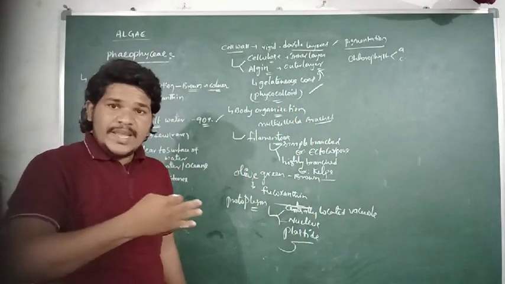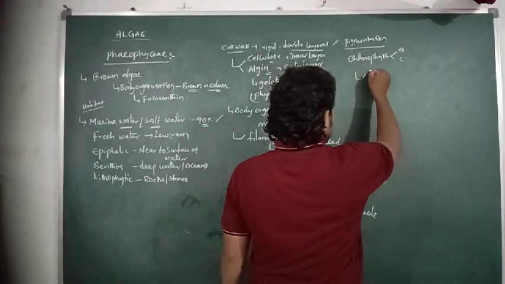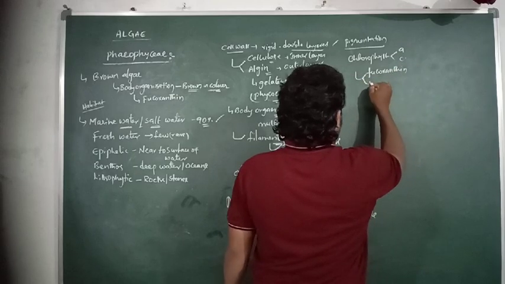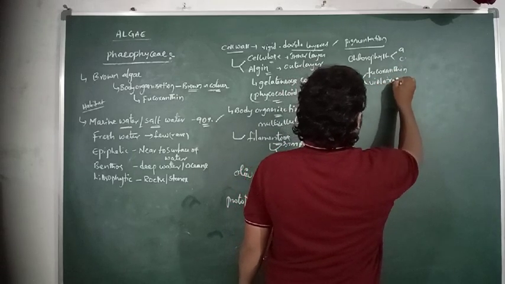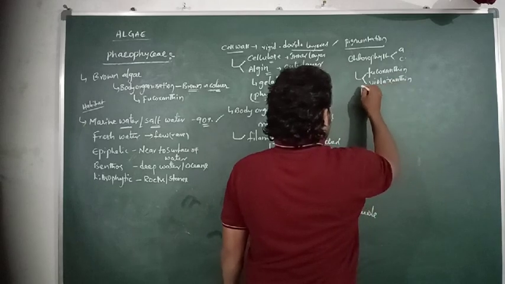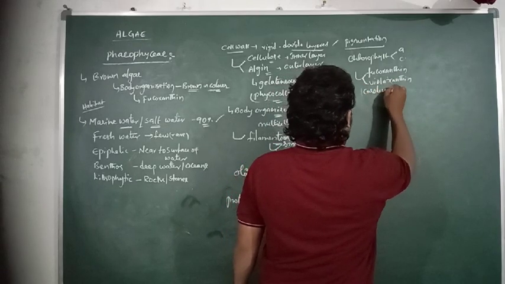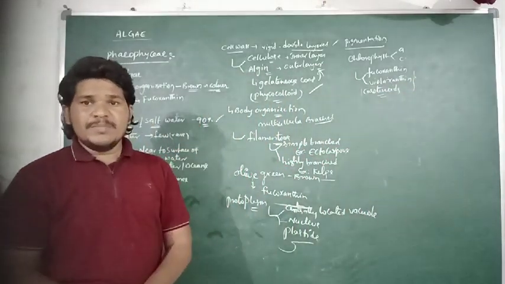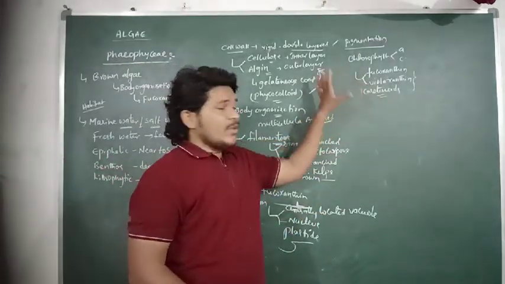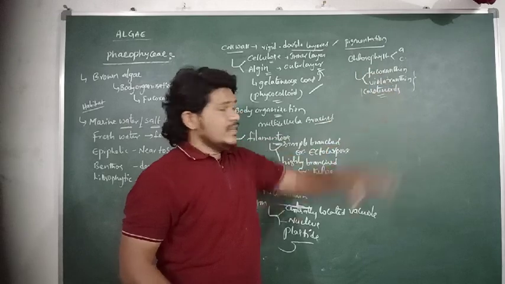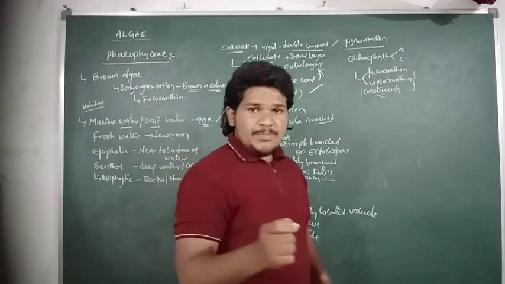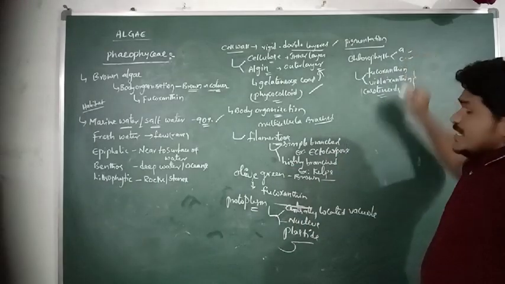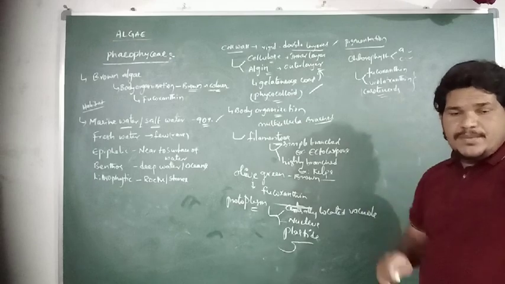In addition to chlorophyll A and C, some other accessory pigments are also present. They are fucoxanthin, violoxanthin and carotenoids. So these are some accessory pigments which are also present in the cells of brown algae along with chlorophyll A and C. The major pigments in brown algae are chlorophyll A and chlorophyll C. Here there is no presence of chlorophyll B.